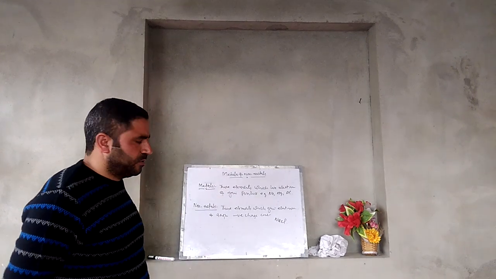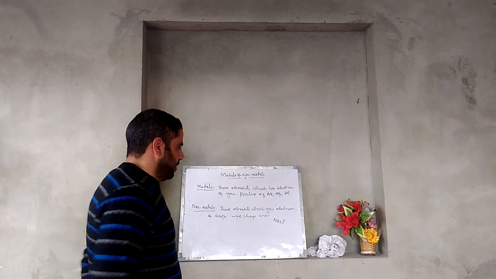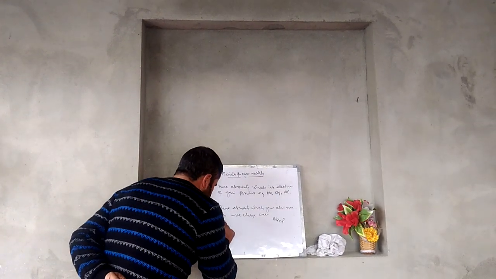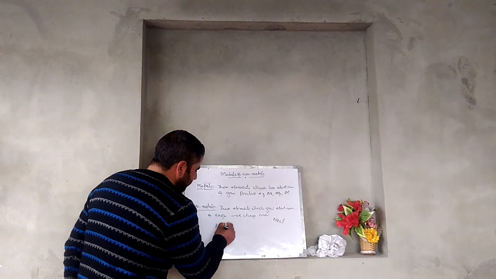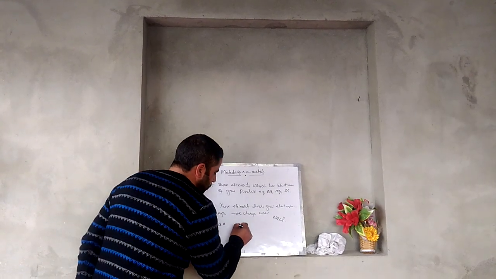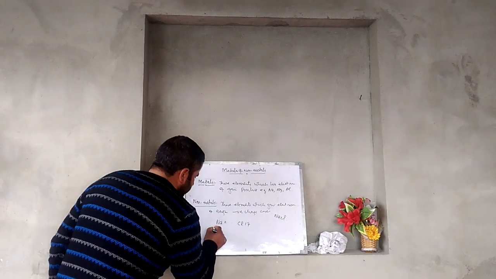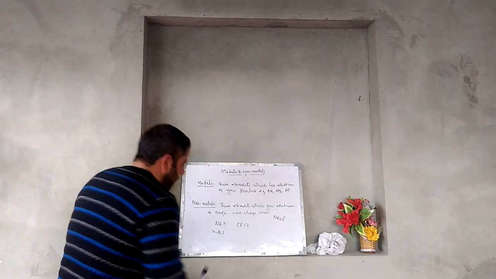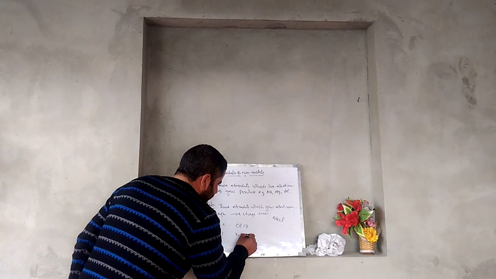Dear students, sodium is a metal and chlorine is a non-metal. The atomic number of sodium is 11 and the atomic number of chlorine is 17. Electronic configuration of sodium is 2, 8, 1 and electronic configuration of chlorine is 2, 8, 7.